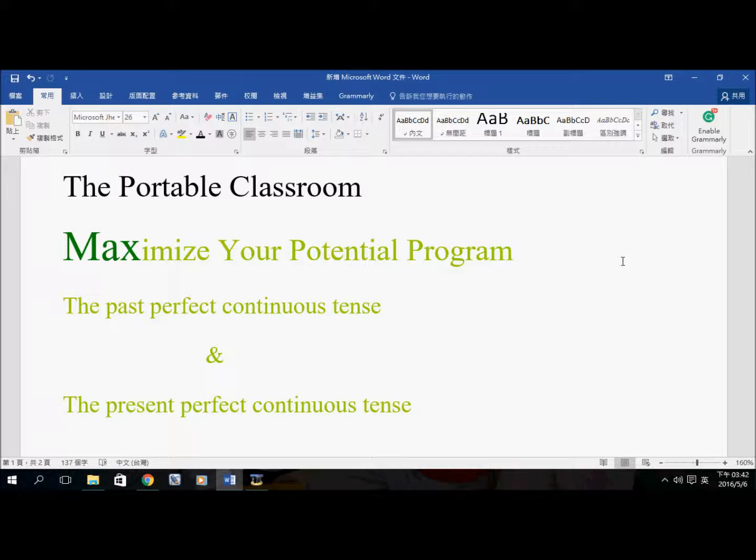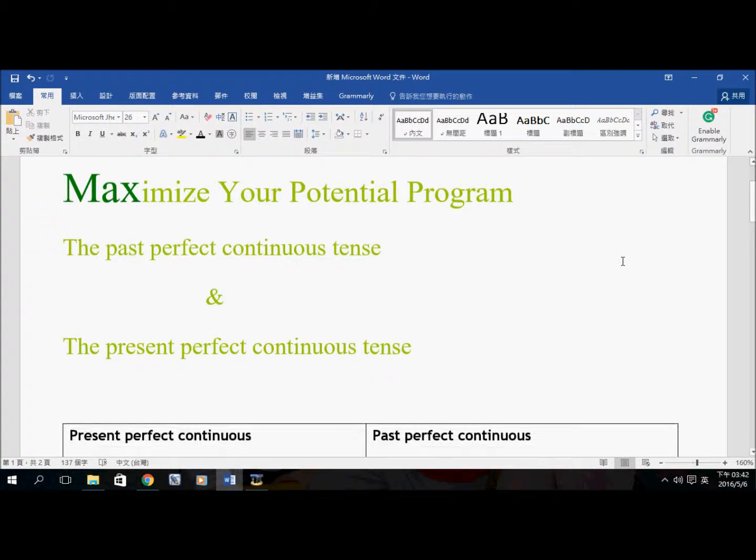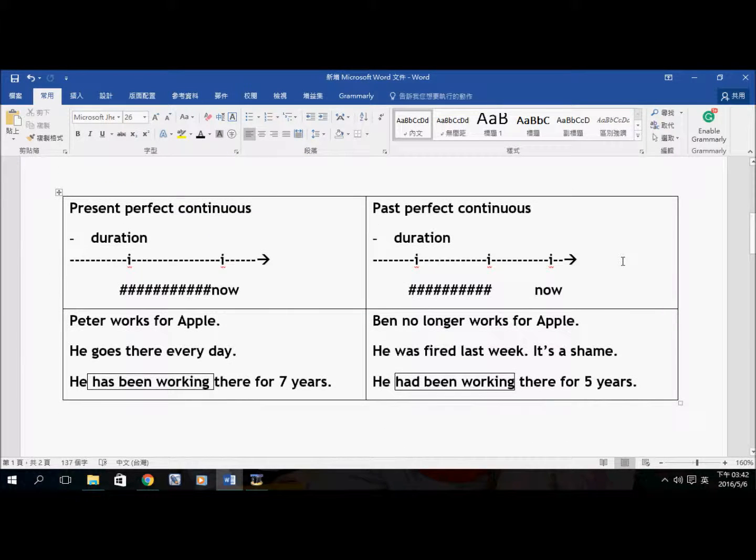In this video, we are going to compare the past perfect continuous tense with the present perfect continuous tense. So first, let's take a look at these two examples.